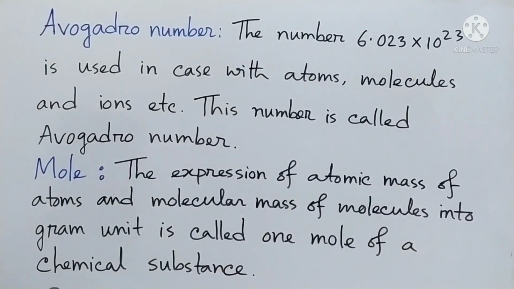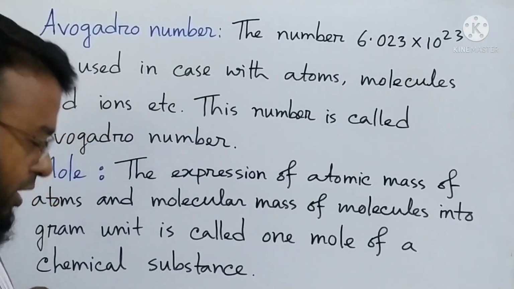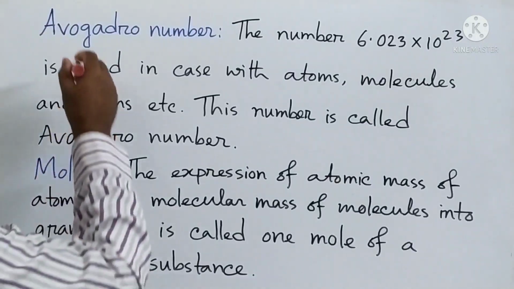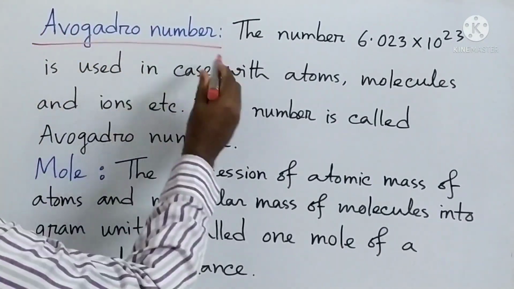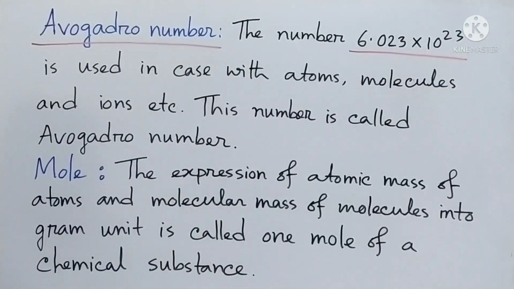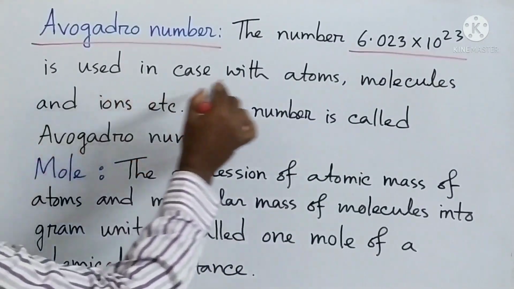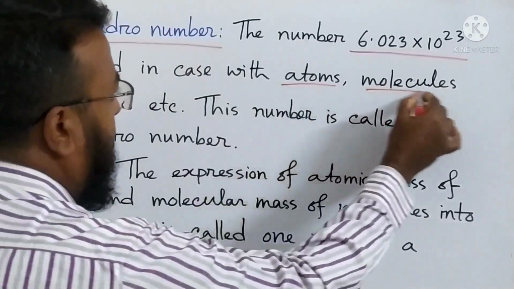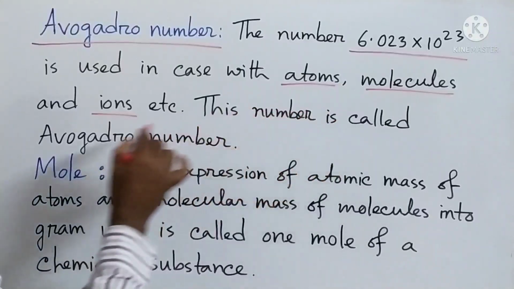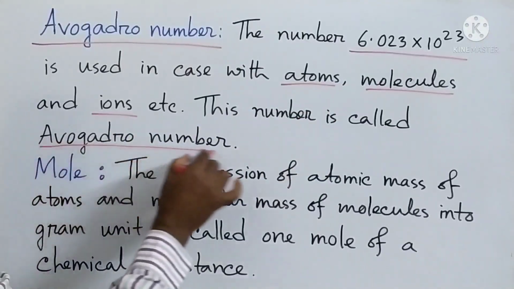Okay, dear students, all of you see the board. I have written what is Avogadro number and also I have written what is mole. So first one, Avogadro number. The number 6.023 into 10 to the power 23. This is a number. It is used in case with atoms, molecules and ions, etc. This number is called Avogadro number.